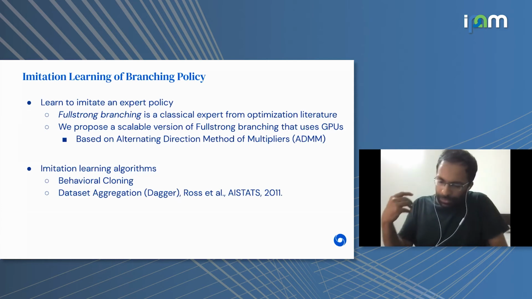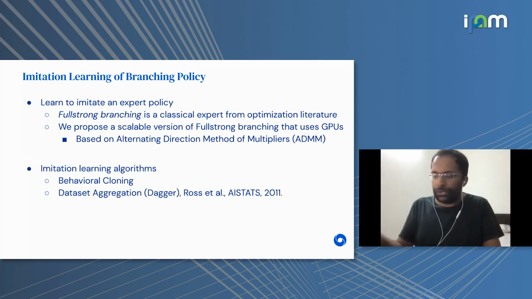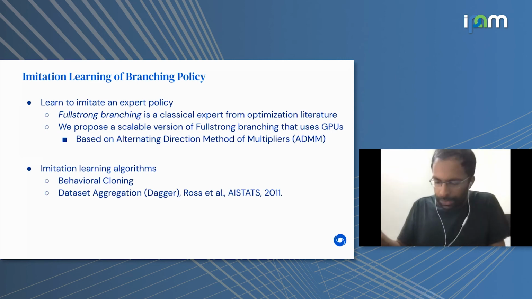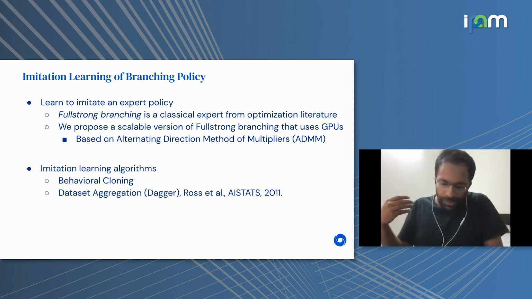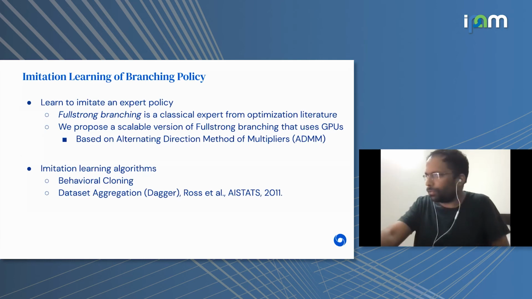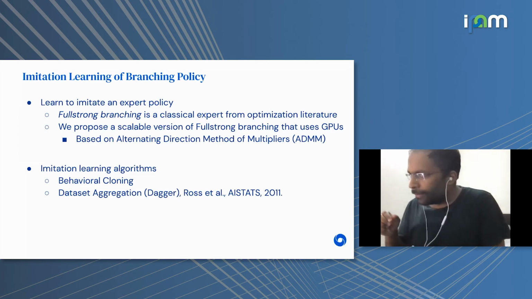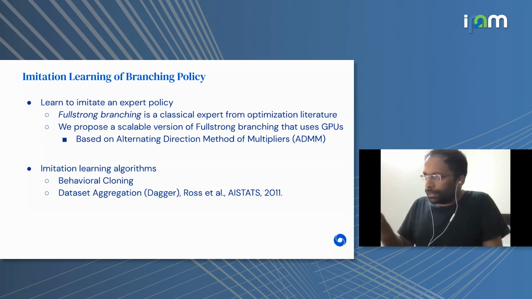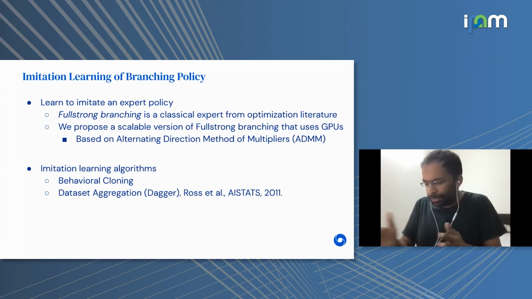And then, given trajectories of this expert policy, we train a neural network to imitate that policy. And since the neural network is orders of magnitude faster than the expert that it's imitating, at test time, it still allows us to perform well. And here, we proposed a new version of full strong branching that is much more scalable than the classical approach by making use of GPUs.